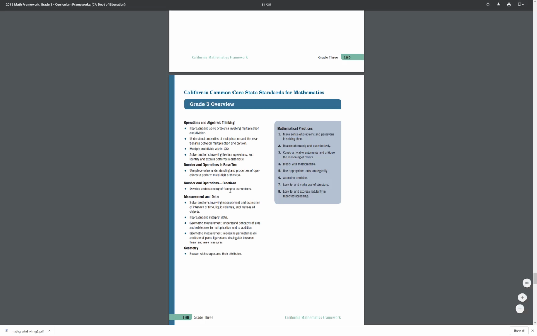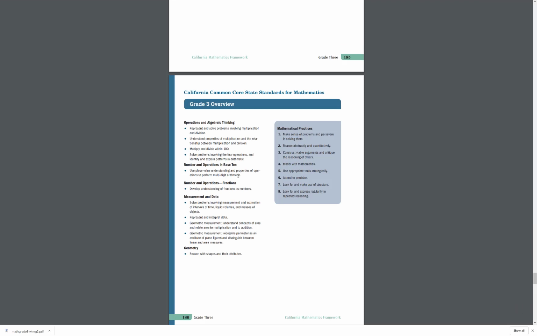Let's first create some background knowledge on some common terms that you're going to need to be aware of with your growing knowledge of the California framework. So this is just an example of the California framework. This is 3rd grade, and where it says operations in algebraic thinking right there, what we call this is a domain. Okay, so we have domains. Not only do we have domains, but we have those bulleted points. And these bulleted points right here, these things are called clusters.